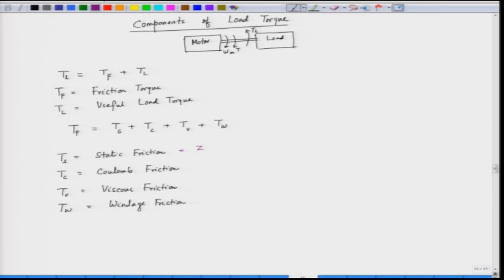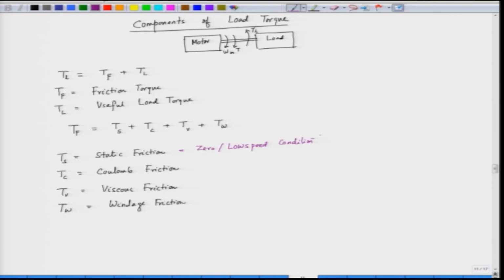So, this is the friction component which is only present during standstill condition or during very low speed condition.